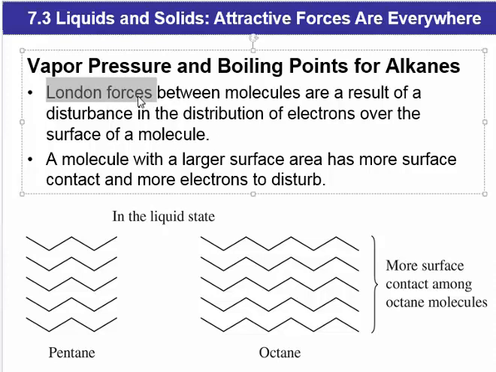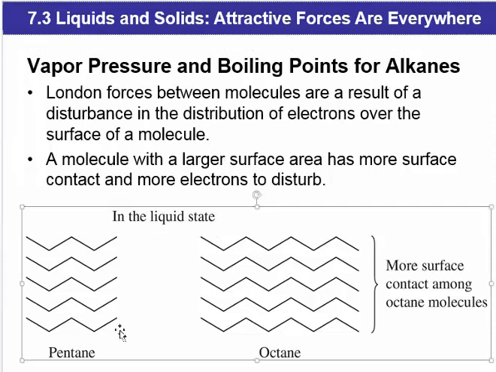Now, London forces are based on the uneven distribution of electrons over the surface of a molecule, that temporary uneven distribution. And so the more electrons there are and the greater the surface area of the molecule, the stronger the London dispersion force. So if we look at two alkanes in the liquid state, pentane and octane, we see that